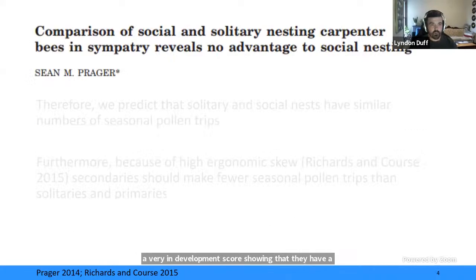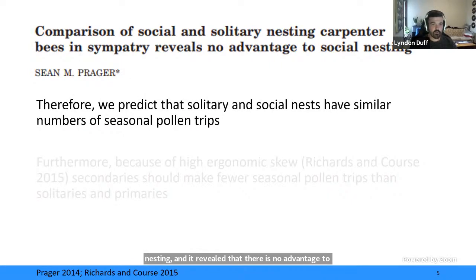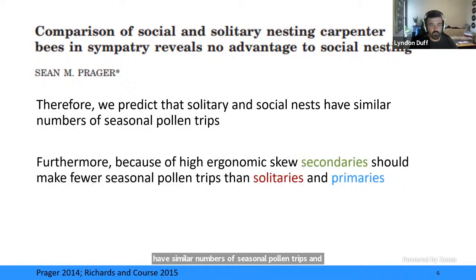So Sean Proctor did a comparison of social and solitary nesting, and it revealed that there's no advantage to social nesting over solitary nesting. Therefore, I predict that solitary and social nests should have similar numbers of seasonal pollen trips, and that's our measure of maternal investment. And because of high reproductive skew in social nests, secondaries should make fewer seasonal pollen trips than solitaries and primaries.